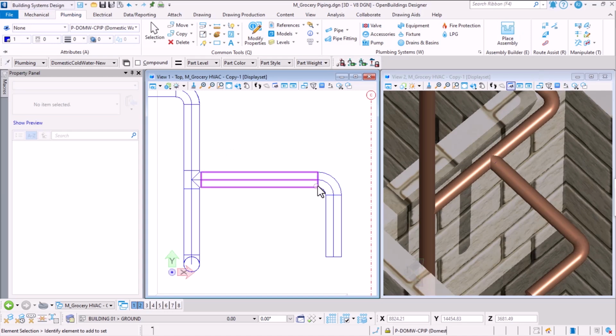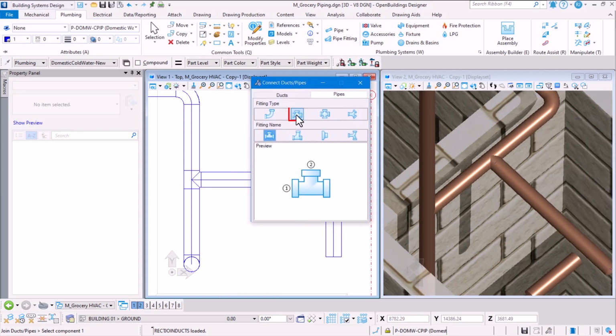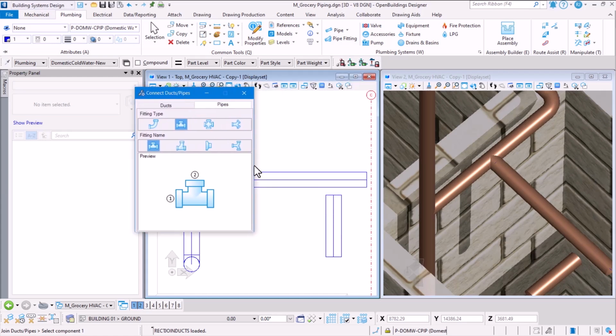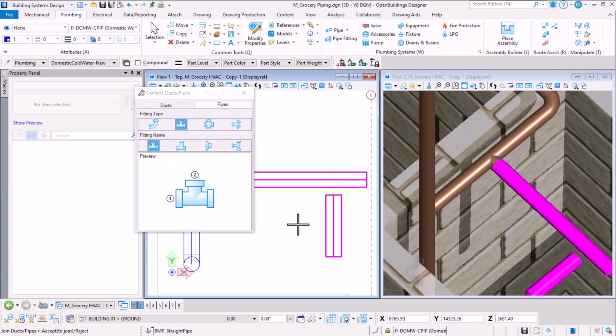For example, if I wanted to change this connection type, we wanted to modify this pipe. Let's do that. I want to make a T-junction here. So select this corner fitting. I don't want that anymore, so I'm going to delete that and maybe extend this pipe a little bit. And I wanted to make a T connection. To bring my connections, I'm going to press R on my keyboard and press the connect command and choose the type of connection I want for my pipe. I want a T connection, which is the default one. So that's the pipe connection I want. Select the first pipe and the connecting pipe, and then it's going to add a T connection to it.